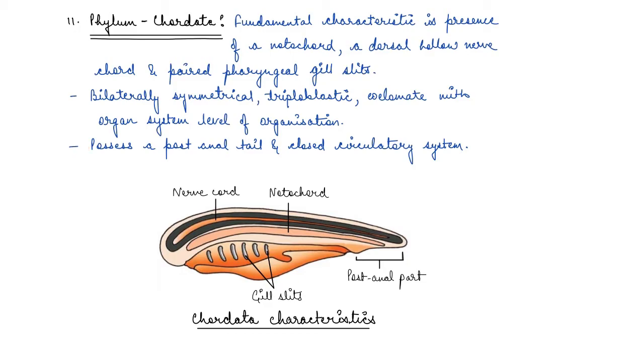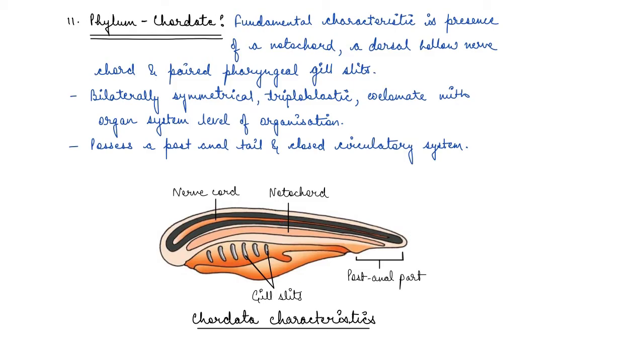Okay, so here you can see a diagram of the characteristics which are present. So they have gill slits, they have a post-anal tail, they have a notochord, okay, and they have a nerve cord as well, a dorsal hollow nerve cord as well.